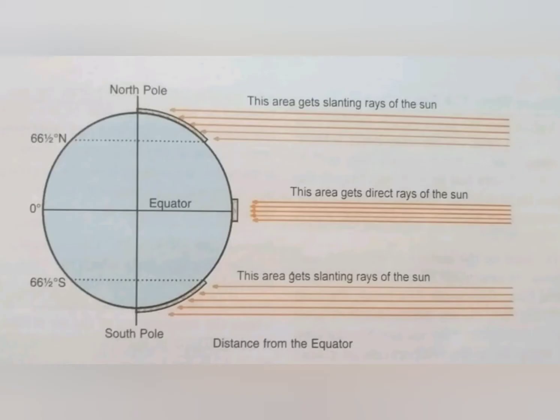Let's understand better with the picture. You can see this equator. This equator gets direct sun rays. That's why here it is very hot. Then as we move further towards north and south, in the center, if you can see, this is the temperate zone. Here the temperature is moderate as it receives slanting sun rays, and towards the poles as we move, it is very cold because we receive less or no sun rays.